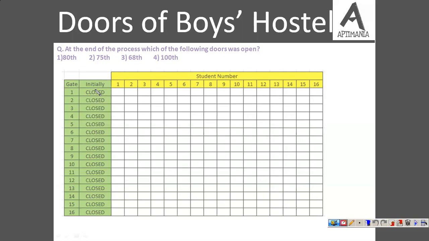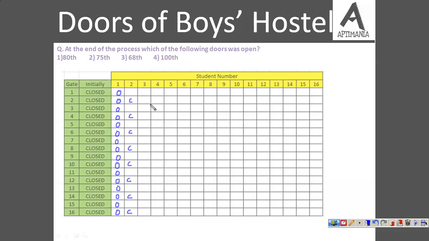Now the first student, initially all the doors were closed. So the first student opened door number 1. He changed the status from closed to open. Door number 2, he opened basically all the doors because each and every number is a multiple of 1. So whatever were multiples of 1, he opened all of them. Fine. Now the second student came. He operated on every second door. So the second one was open, he closed it. The fourth was open, he closed it. Then the sixth closed, the eighth closed and so on. Only on multiples of 2 he operated.